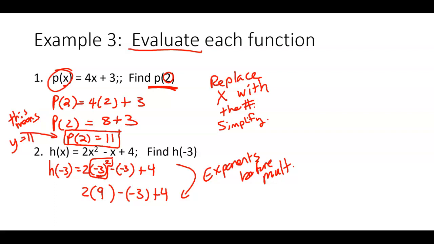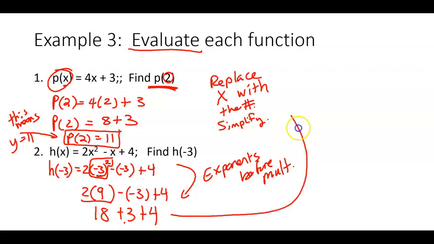All right. So now we're going to do multiplication. What is 2 times 9? And you can think of this like a -1. What's a -1 times a -3? +3. And then you just add from left to right. 18 plus 3 is 21. Plus 4 is 25. So there's my answer. I'm out of space, so I'll write it over here. But I got h of -3 is 25.